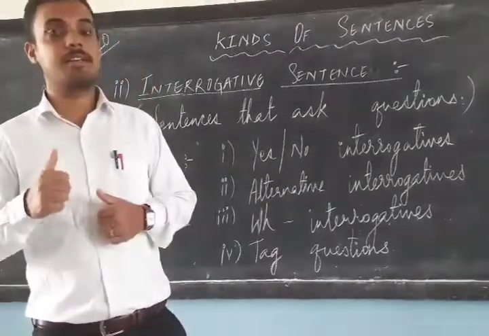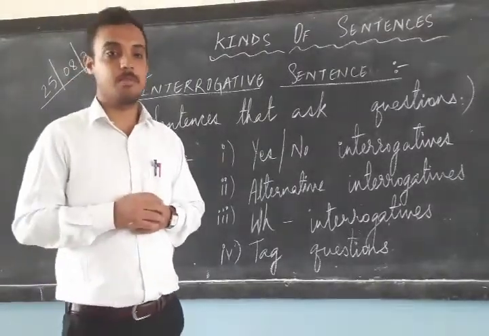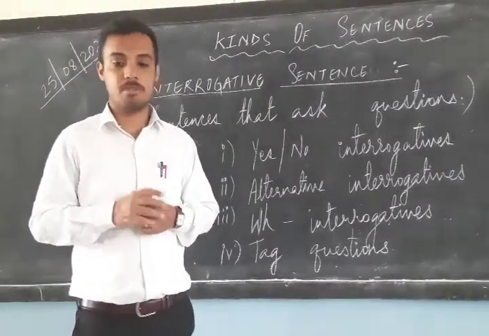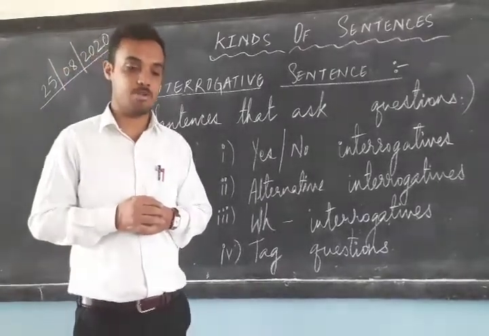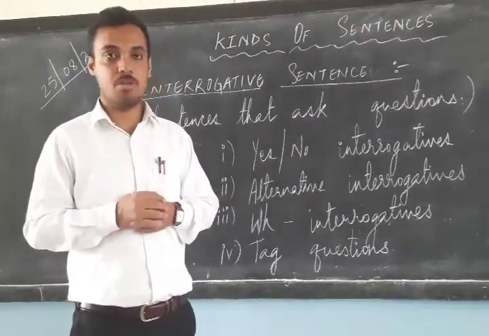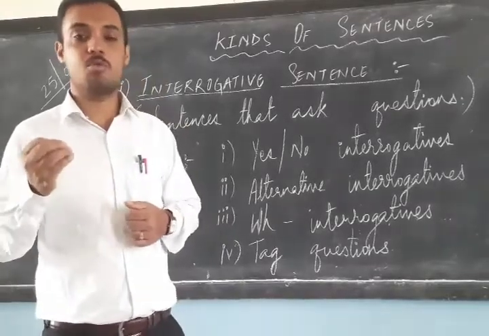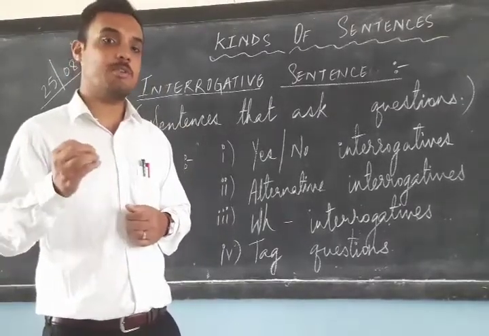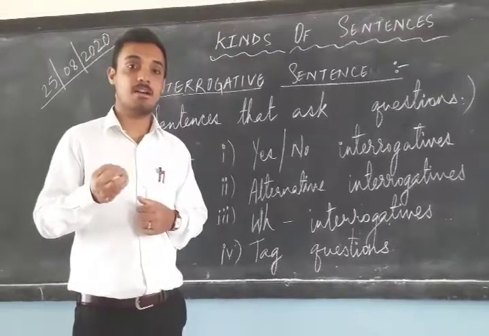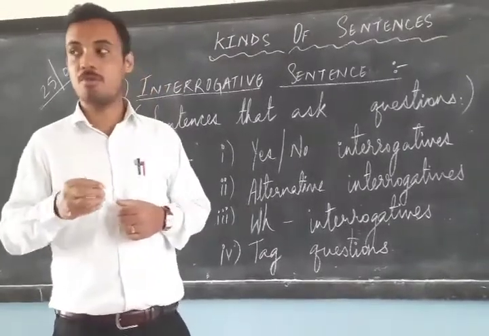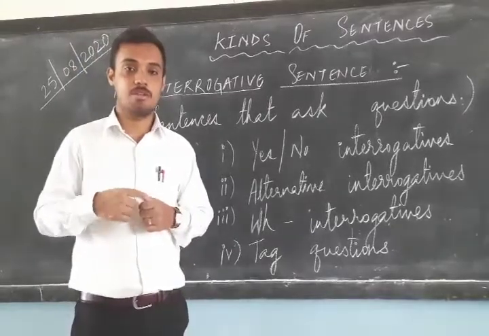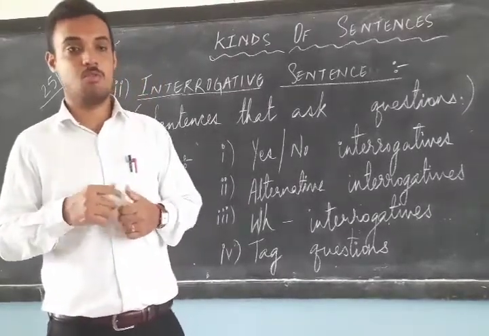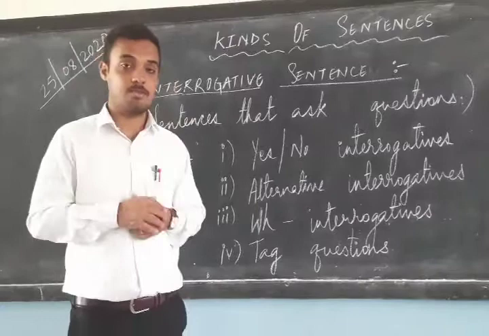Now take an example of a policeman. Whenever a crime happens and an FIR is lodged, FIR is filed in the police station, you go to the police station and the police asks you some questions. Now what is the policeman doing at that time? He is asking you questions. That is known as interrogation. He is interrogating you. Want to know more about the case.